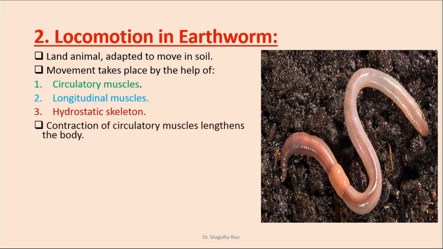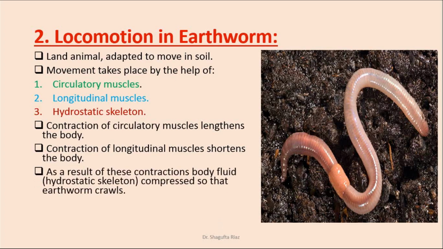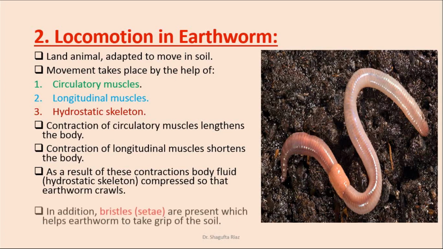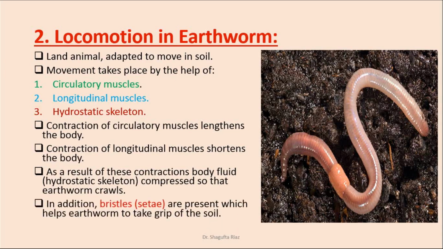The contraction of circular muscles lengthens or elongates the body of the earthworm, while the contraction of longitudinal muscles shortens the body. Because of these contractions, the body fluid or hydrostatic skeleton is compressed so that the earthworm crawls. In addition to these phenomena, bristles or setae are also present, which help the earthworm to grip the soil.